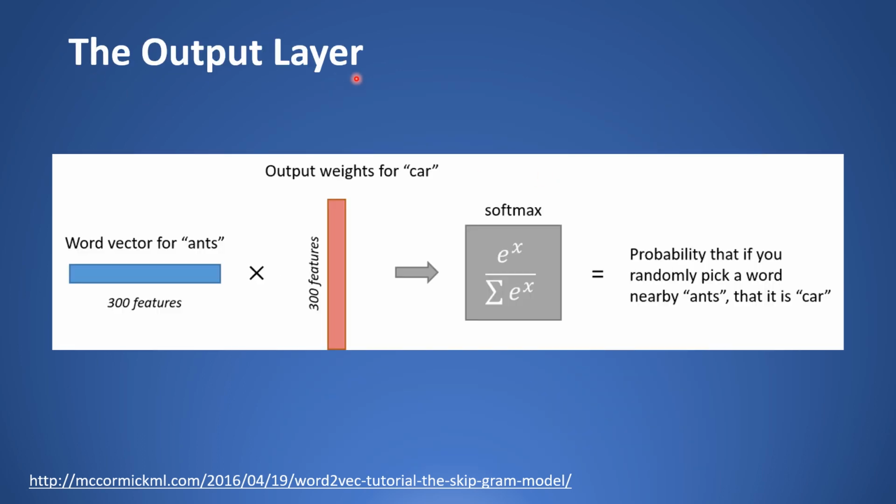Let us now look at the output layer. We give the input as the word ants. You have 300 features coming from the 300 hidden neurons. In the output layer you also have 10,000 neurons. Each neuron has 300 features coming as input from the hidden layer, so basically you have 300 weights. You multiply those weights with these features, and then you apply a softmax function at every neuron.